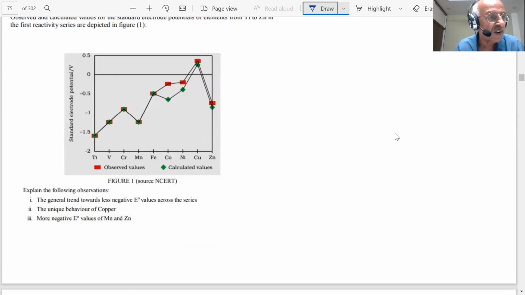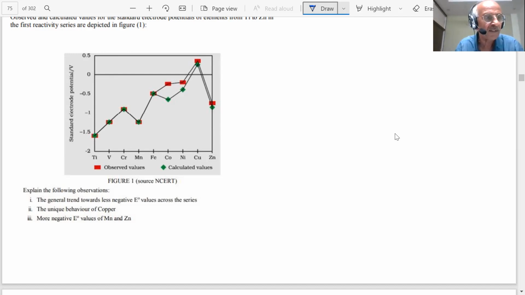The unique behavior of copper: what was the reason we gave? The value is positive for copper, 0.34 volt, as compared to the others. What was the reason we gave you? Because the hydration enthalpy of copper is not able to compensate the first and second ionization enthalpies and the atomization energy of copper. So that was an important question.